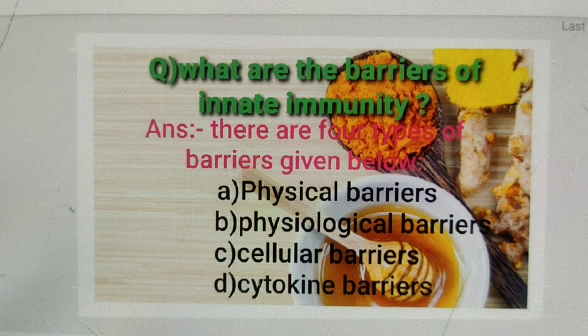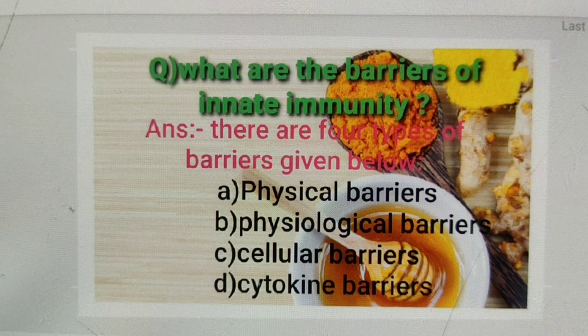So first we have to know about physical barriers. What are physical barriers? Some examples of physical barriers are skin and mucus. The skin on our body is the main barrier which prevents entry of microorganisms into our body, and acts as a body wall which doesn't allow bacteria or virus into the body. Next, a mucus coating of epithelium lining the respiratory, gastrointestinal and urogenital tracts also helps in trapping microbes entering our body.